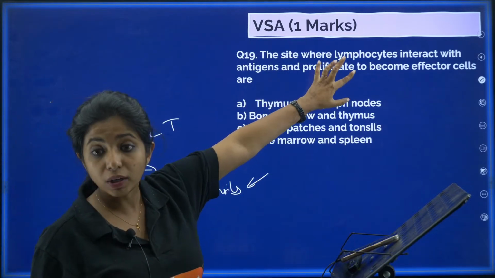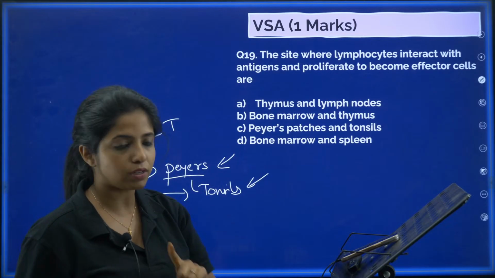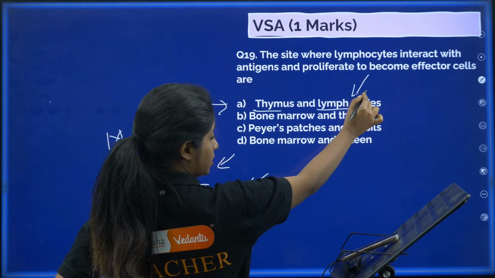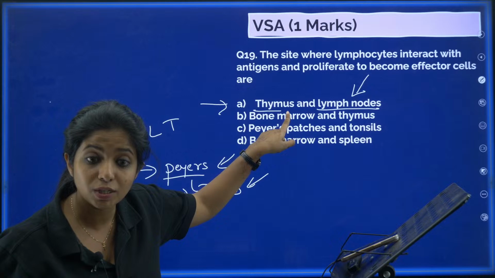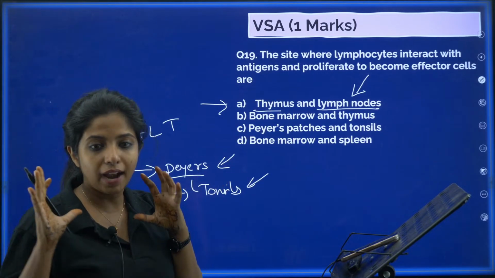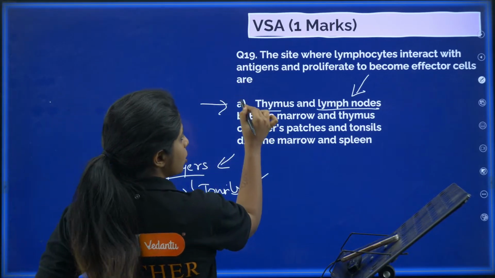My dear children, it's about interaction with the antigens, and it interacts only in the secondary lymphoid organs. If you see the first option, thymus is there and lymph node is there. I told you this is a secondary lymphoid organ. But thymus is a primary lymphoid organ. Here it does not meet the antigens. It's just where the T lymphocytes are being matured. So this option is wrong.